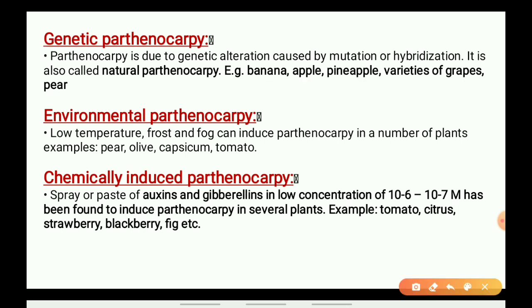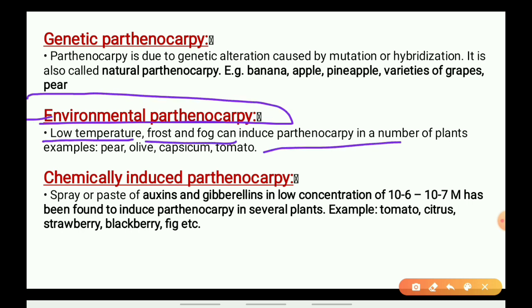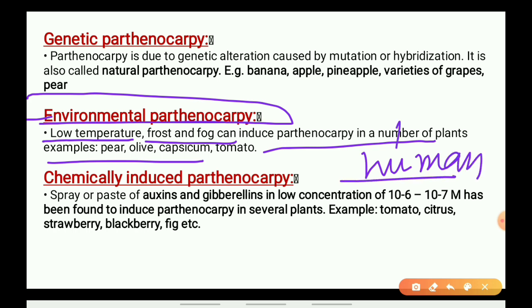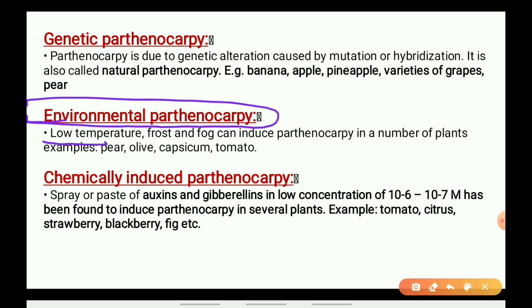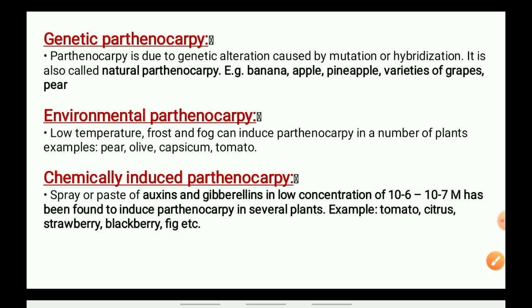Now, the next one is environmental parthenocarpy. Low temperature, frost and fog can induce parthenocarpy in a number of plants. There is no human involvement. So at that time, what is happening? The environmental factors lead to the formation of the fruit without fertilization of the egg cell. Without fertilization, when the fruit is formed, that is called parthenocarpy.